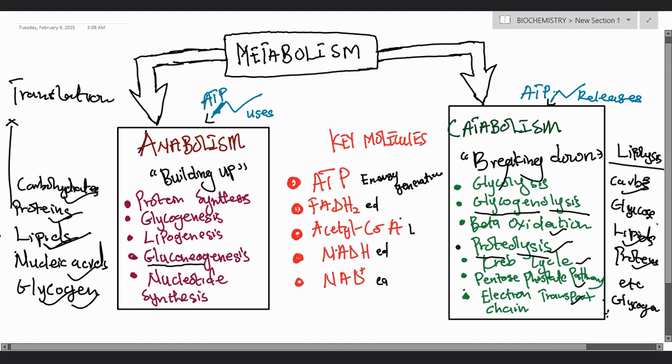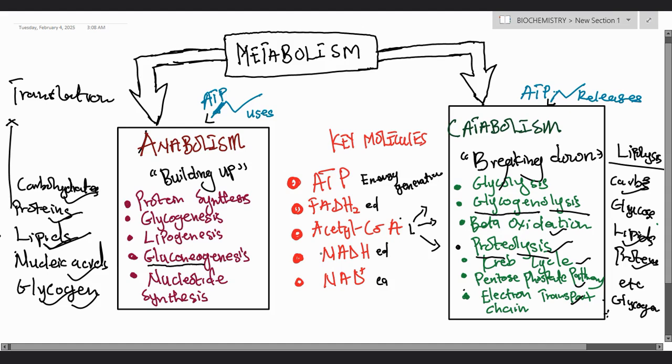Then we have the acetyl-CoA. The acetyl-CoA here is a linker. So this acetyl-CoA links one metabolic pathway to another metabolic pathway in that order. So acetyl-CoA plays an important role in metabolism. Then we have the nicotinamide adenine dinucleotide, the reduced form. The reduced form too is an electron donor.